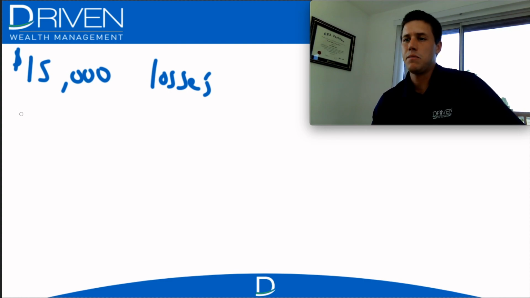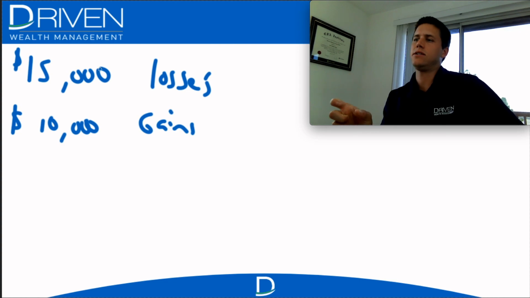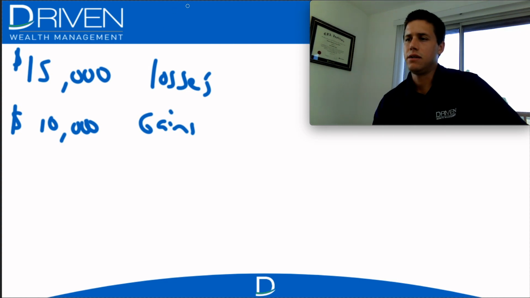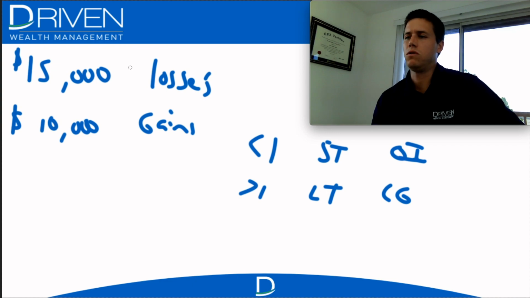So let's say in the same example, you have $10,000 of realized gains. So let's say again, they are not sitting as a position, but you've actually gone ahead and sold the position and would otherwise normally be paying taxes. Now recall, if you've held the position for less than 1 year, these are short-term gains, typically taxed at your ordinary income rate, which is your marginal tax rate. So it's unfavorable. It's typically a bad tax. Over a year, these are long-term, and that is taxed at the capital gains rate, which is favorable. So ideally, you typically would be holding these for over a year before selling in an ideal tax scenario.